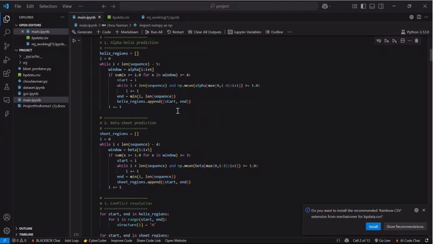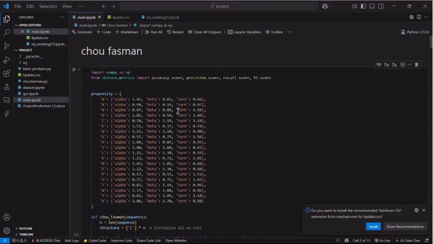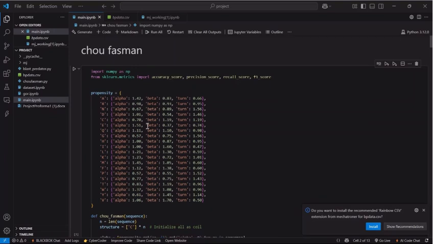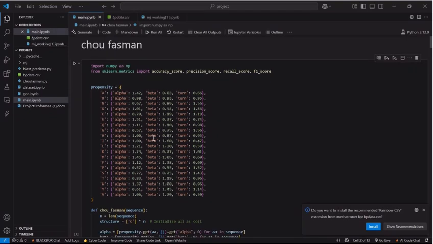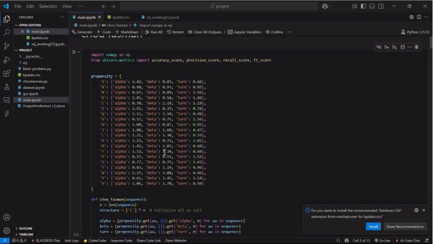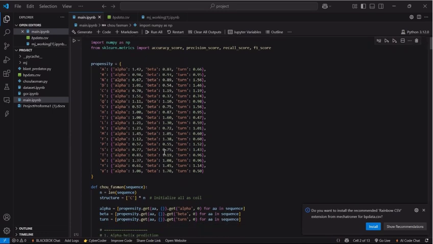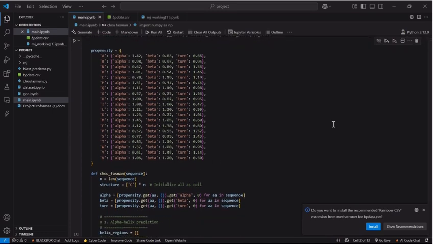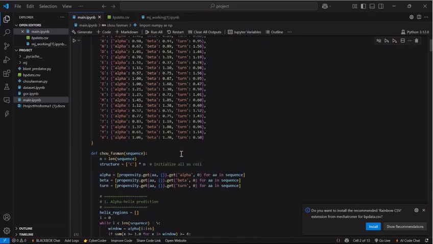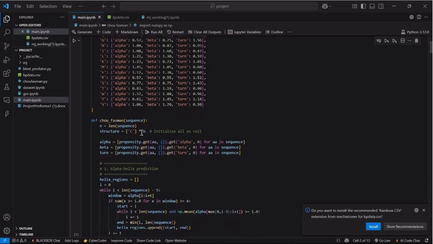So now I begin with the Chou-Fasman method by defining a dictionary of propensities. This maps each amino acid to its known alpha helix and beta sheet forming potential based on empirical studies. The propensities help identify which amino acid is structurally biased towards forming helices or sheets. In the function, I initialize all residues as coils by default.